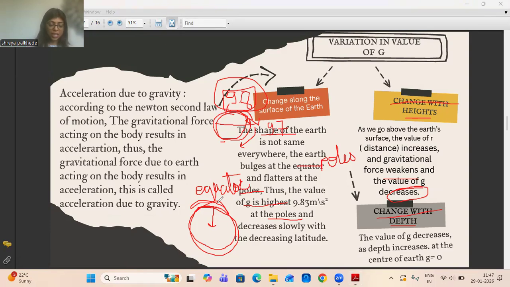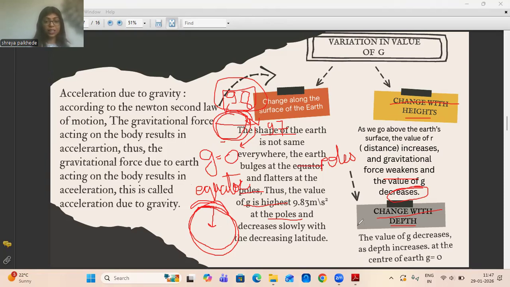So when we go inside the Earth, there is also the force of gravitation from the surface of the Earth, which pulls us toward itself. The layers from the inside and the gravitational force coming from the outside cancel each other, and there will be nothing when we go deep inside the Earth. And when we reach the core of the Earth, the value of g will be 0. The value of g at the center of the Earth will be 0.